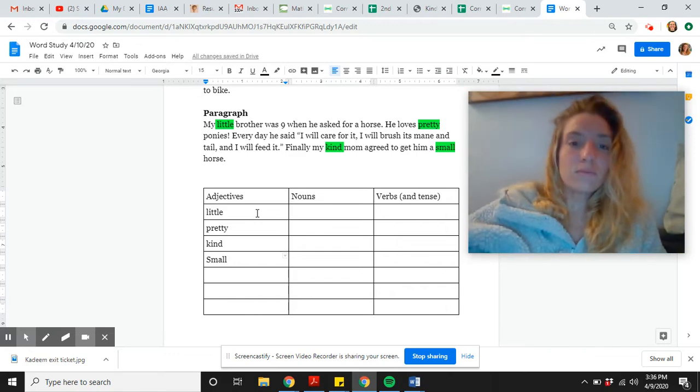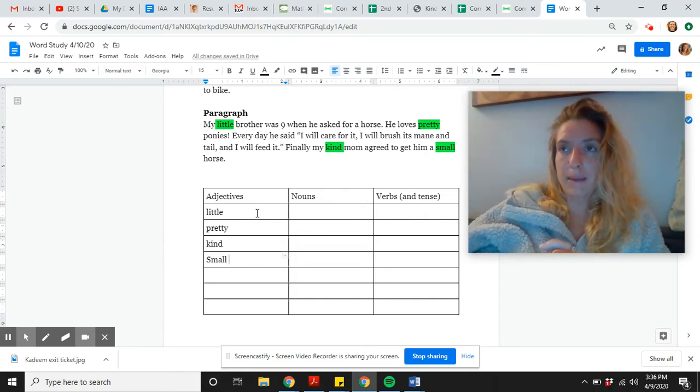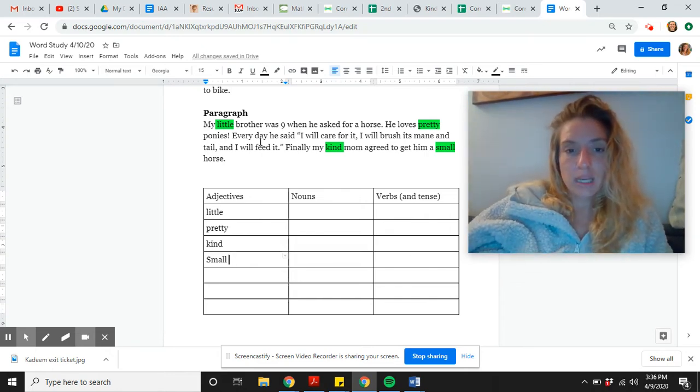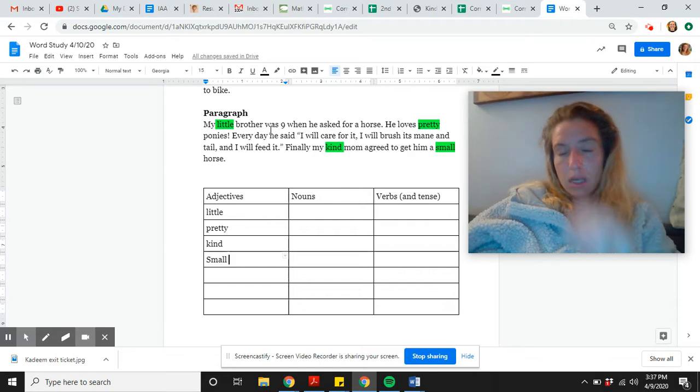All right. Now we need to find the nouns. A noun can be a person, place, a thing, or idea. Let's look at the first sentence first. My little brother was 9 when he asked for a horse. Who's the person in that sentence?